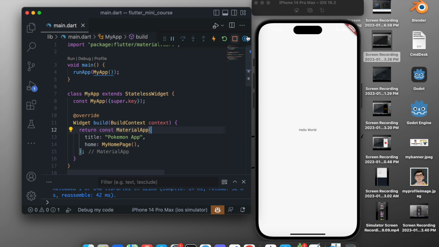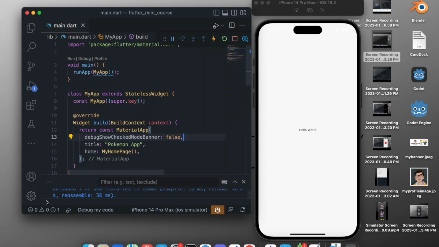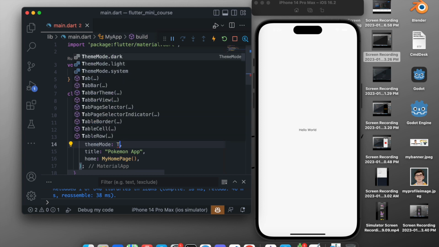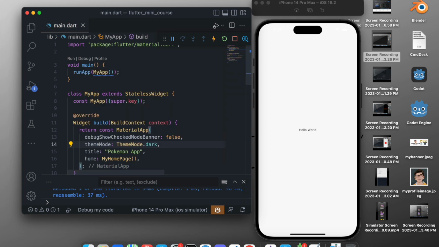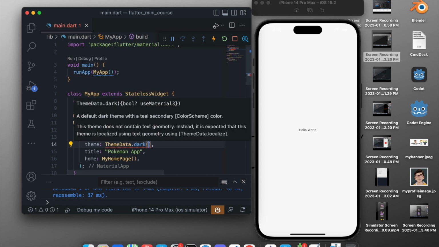Now to just disable this debug banner, it is very simple. Come in the MaterialApp, and before the title type debug, and it will give an option for debugShowCheckedModeBanner. Just hit enter and make it false, and that's it. It will remove the debug banner. And for the dark theme, we want to give a theme data. So you can either do ThemeMode.dark, this will do, or we can do one more thing. We can set the theme to ThemeData.dark, and this will make everything dark.